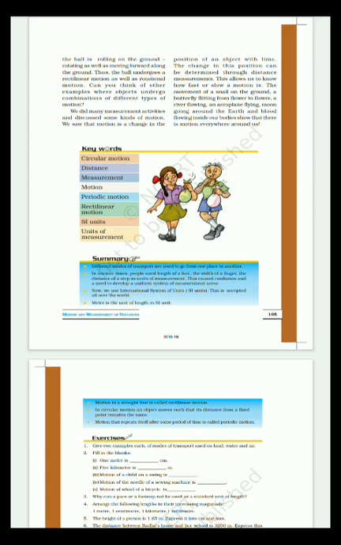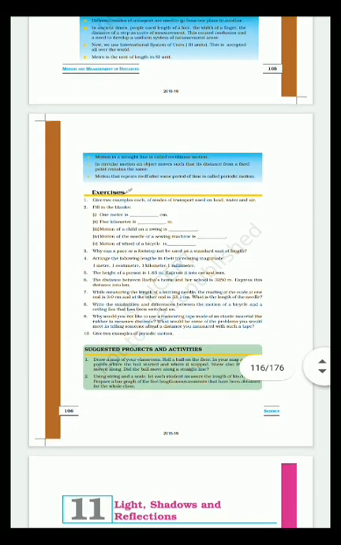Okay. Periodic motion means motion that repeats itself after some period of time. That is called periodic motion. I didn't mention it earlier, so I am saying this now.